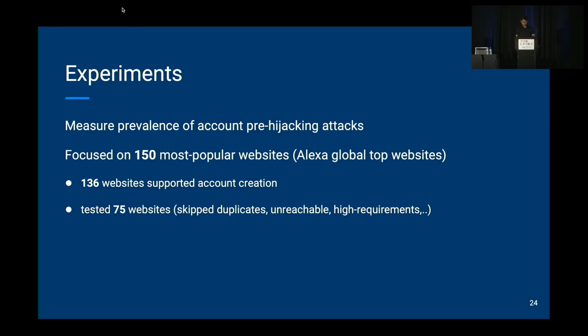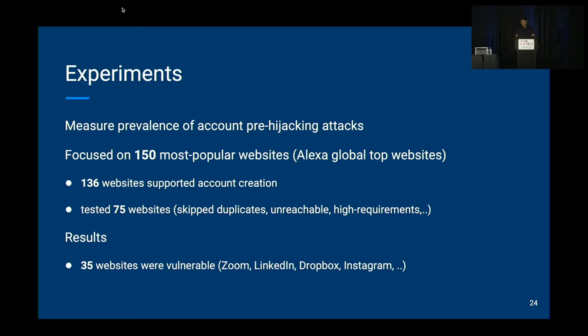Some of them were skipped because they were duplicates, like google.com and google.co.in, so we just had to test one website. Some of them were unreachable and some of them had high requirements. Out of these 75 websites, surprisingly 35 of them were vulnerable to account pre-hijacking attacks, and they include prominent websites like Zoom, LinkedIn, Dropbox, and Instagram. We responsibly disclosed all the vulnerabilities to the affected vendors, and some of them acknowledged our findings, fixed the issues, and paid us bug bounties.